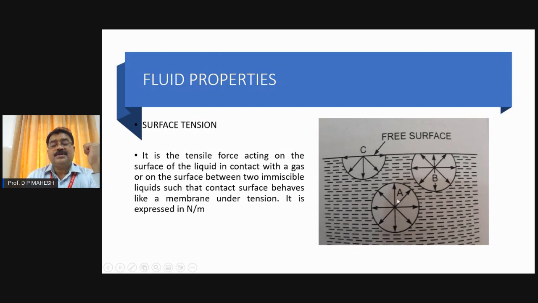The molecule A is completely inside the liquid. The molecule B is near the free surface or almost at the free surface. The molecule C is at the free surface. What the figure depicts, and what this arrow indicates, is that there are forces of attraction, as n number of molecules surround each molecule.